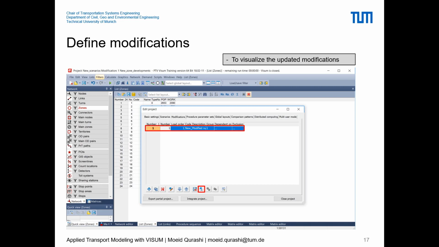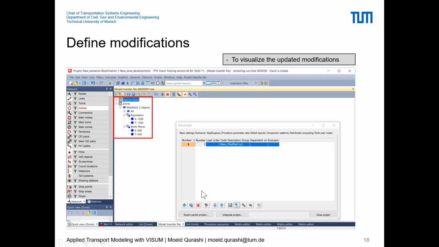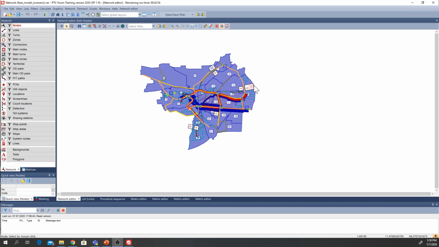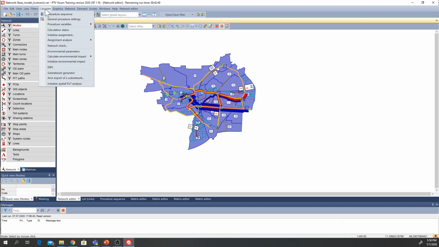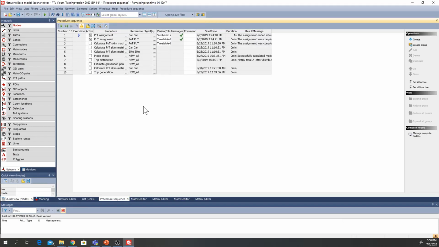Now to visualize the different changes that you have made in the modification, you can select this modification and press this I button, and this will also allow you to look at individually all the modifications that you have just carried out, similar to this window. So yeah, this is our model, the previous video model with the four-step modeling done from trip generation, distribution, mode choice, and PRT and PUT assignment.